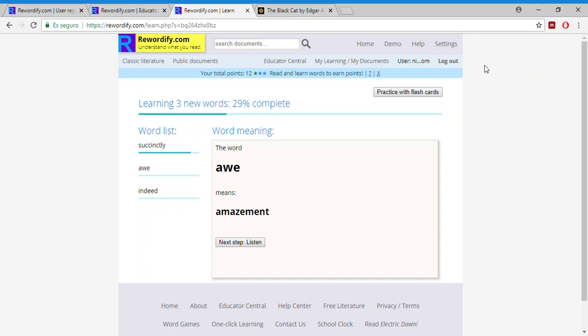And as you said before, we can print the activities. Then if I don't have internet or they don't have internet in their homes, I can give them the printed activities. Yes, you can print the rewordified text. So this is just a glimpse of the application. You can go online and look at it and see it for yourself, and you can create a library and so on.